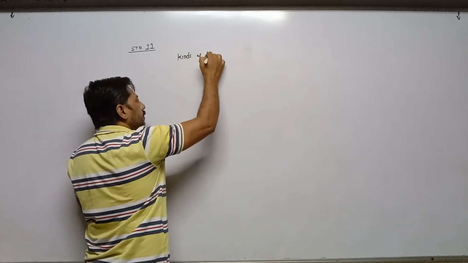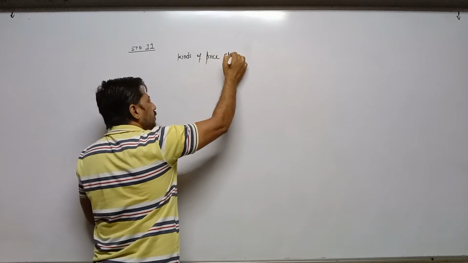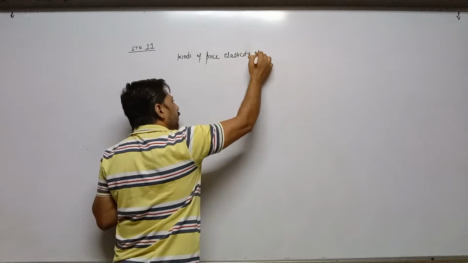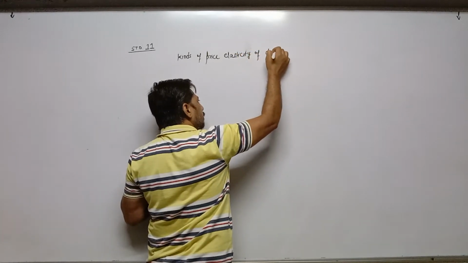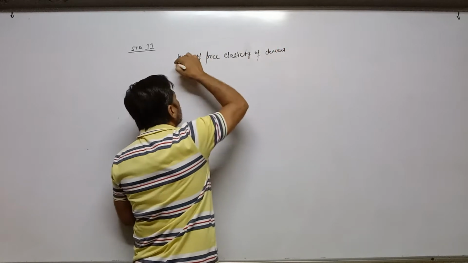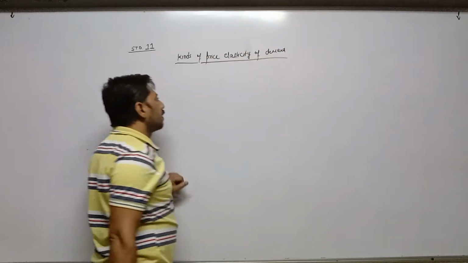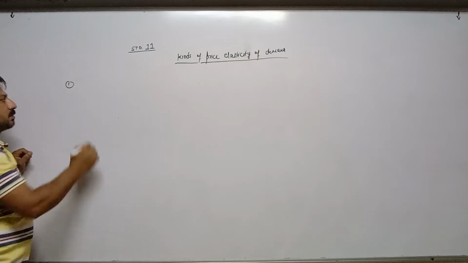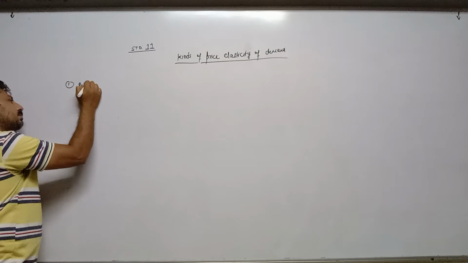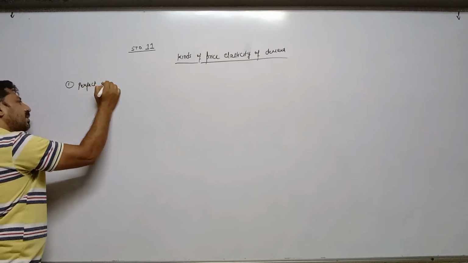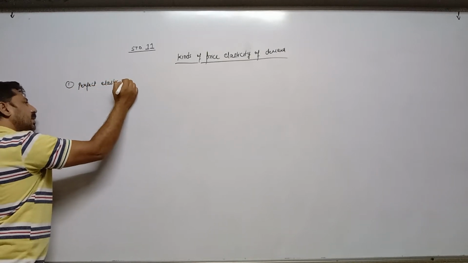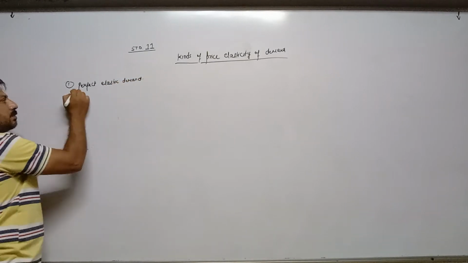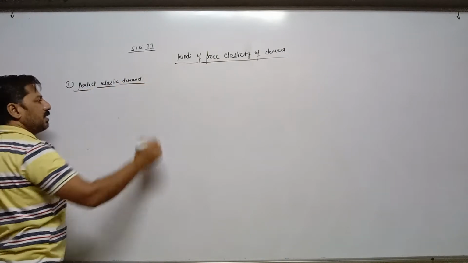Kinds of price elasticity of demand. The first one is perfect elastic demand.